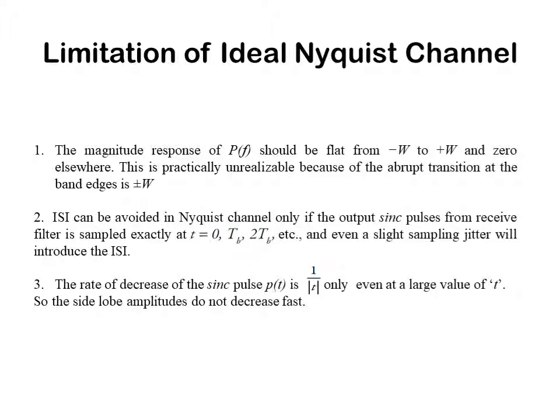So the side lobe amplitudes do not decrease fast. That is our third problem: the side lobes, which we can see in the diagram of the sync pulse, do not decrease fast, right?